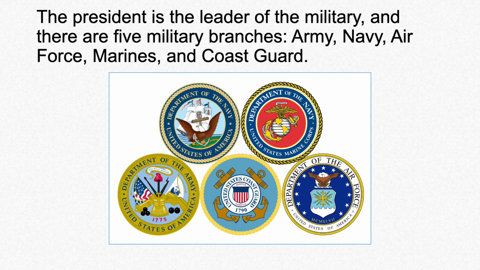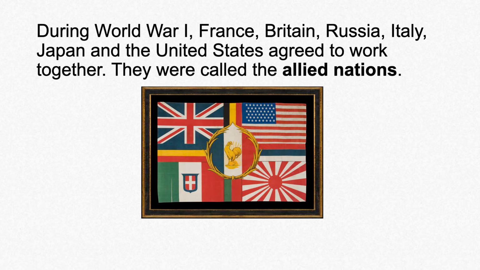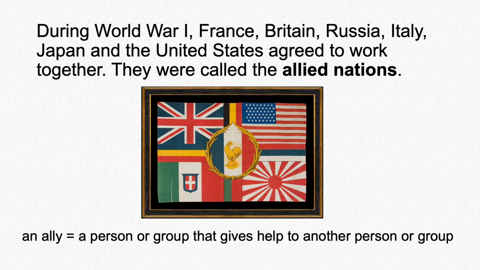The president is the leader of the military, and there are 5 military branches: Army, Navy, Air Force, Marines, and Coast Guard. During World War I, France, Britain, Russia, Italy, Japan, and the United States agreed to work together. They were called the Allied Nations. An ally is a person or group that gives help to another person or group.